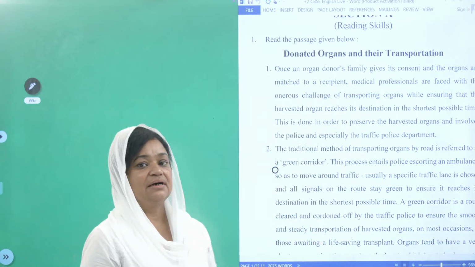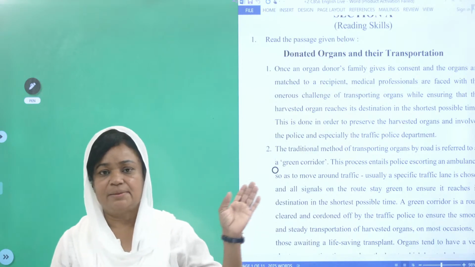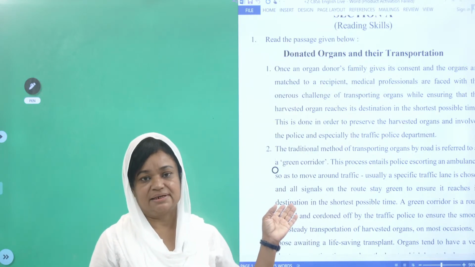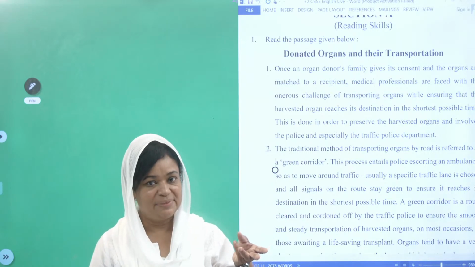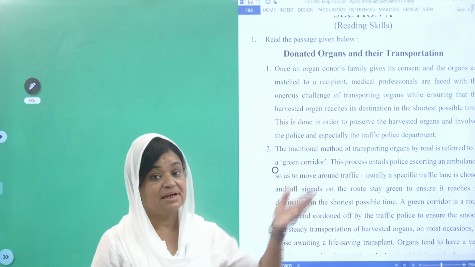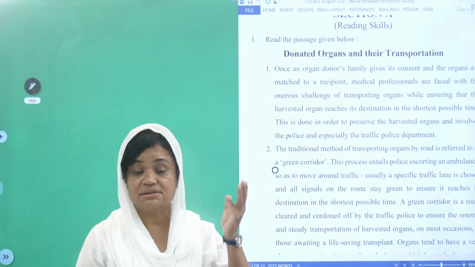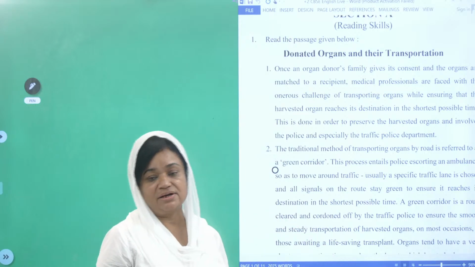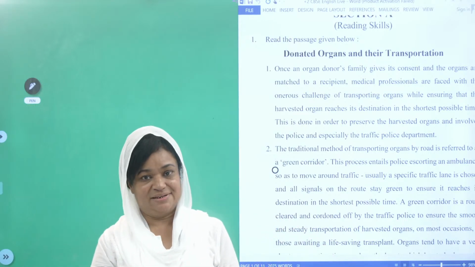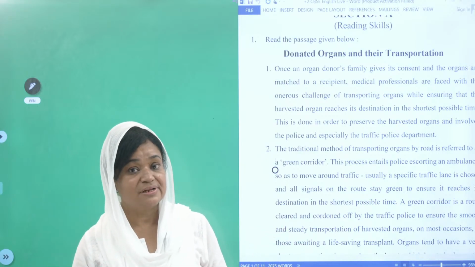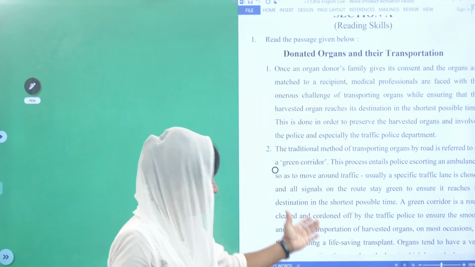It is very easy to understand that by reading the passage, they are testing the comprehension capacity in you. That means, are you able to understand after reading this passage? Are you able to answer the questions given at the end of this passage? Are you able to draw inferences out of it? What do you mean by drawing inferences? Are you able to form your own opinion after reading this passage?